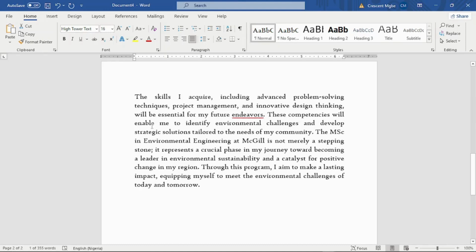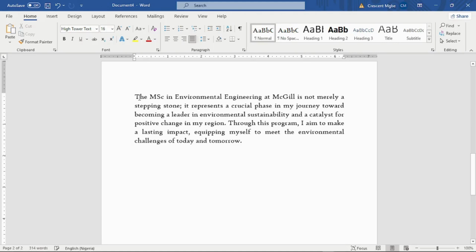These competencies will enable me to identify environmental challenges and develop strategic solutions tailored to the needs of my community. The MS in environmental engineering at McGill is not merely a stepping stone. So I think this is the main point. I may just have to delete this, which is going to reduce our word count to just 314. And this says it for us.